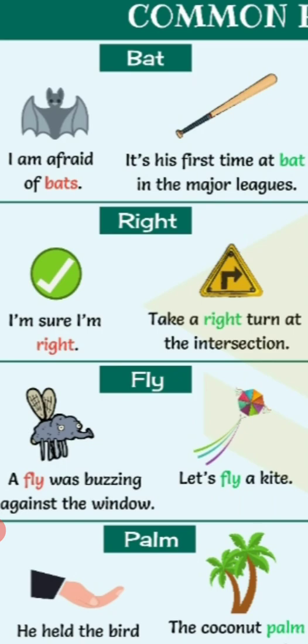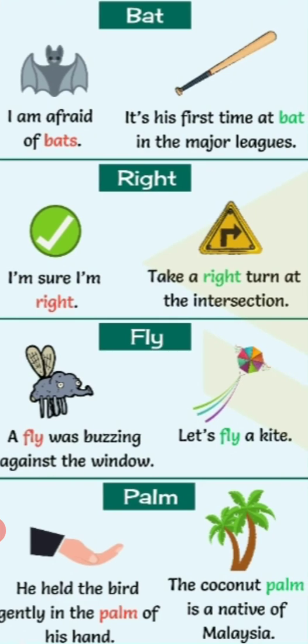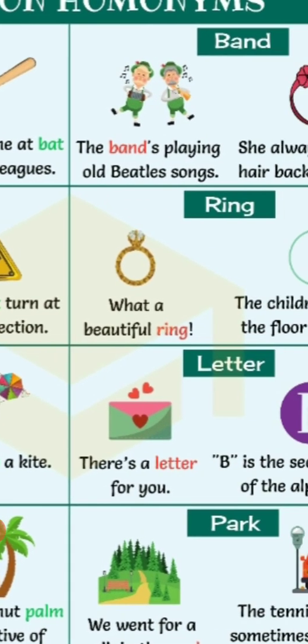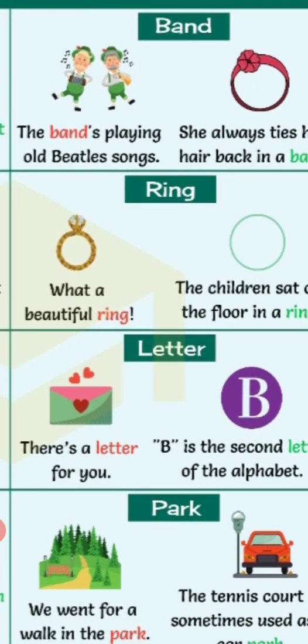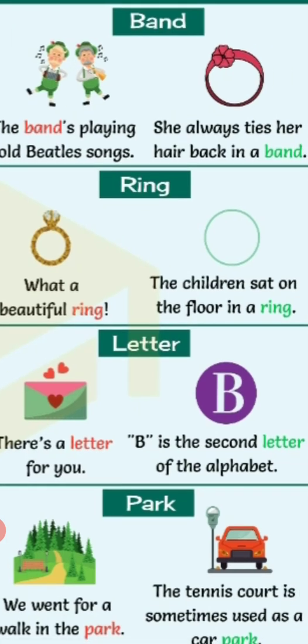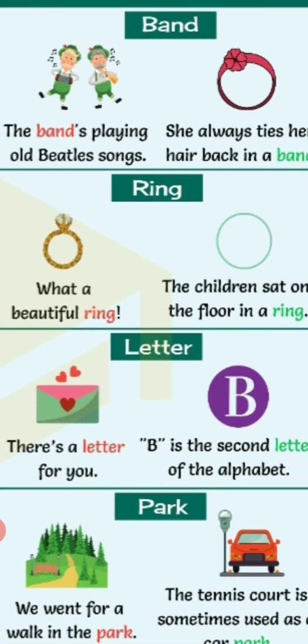Likewise, palm. He held the bird gently in the palm of his hand. The coconut palm is a native of Malaysia as well as Kerala. Band: the band is playing. She always sings her old Beatles song.